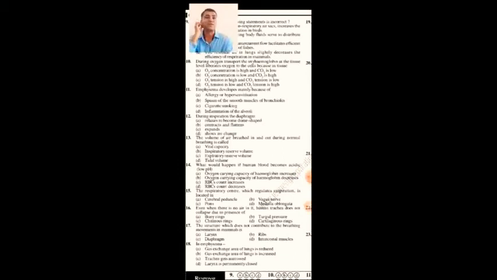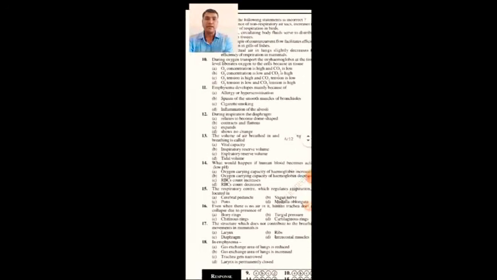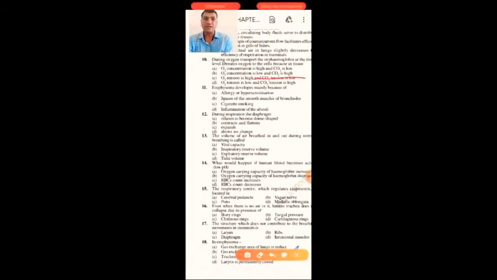The conditions responsible for association are low PCO2, low temperature, high pH and high O2. The reverse, that is low O2, high PCO2, low pH and high temperature, are the characters for the dissociation of oxygen. So here the option is D. Option D is the answer for the 10th one.